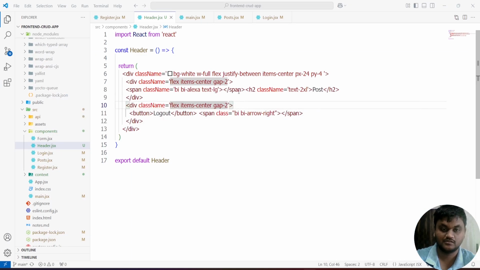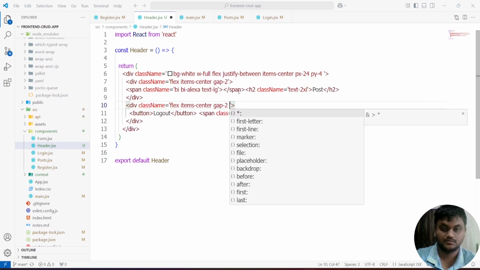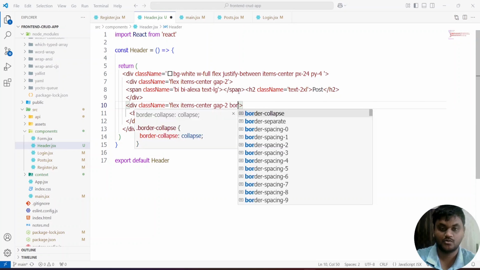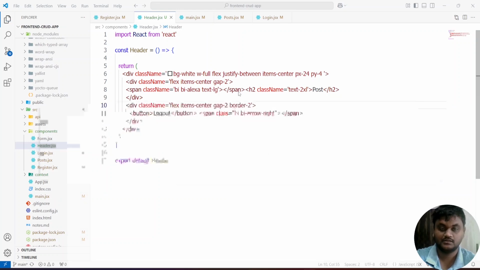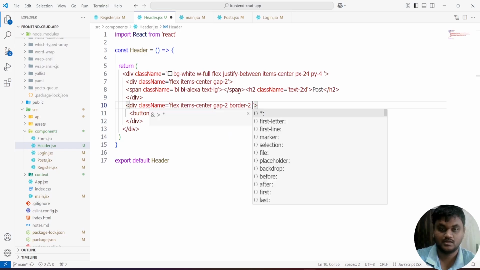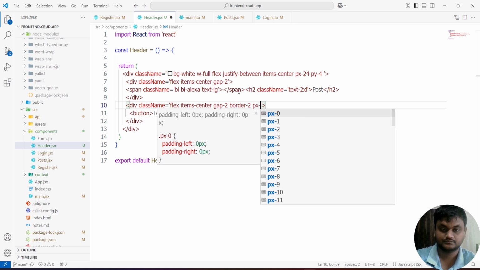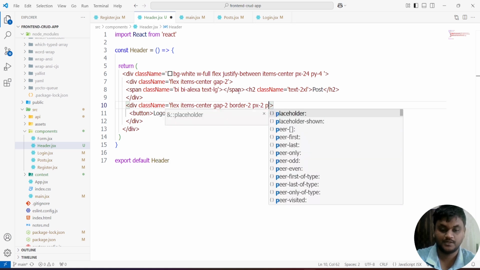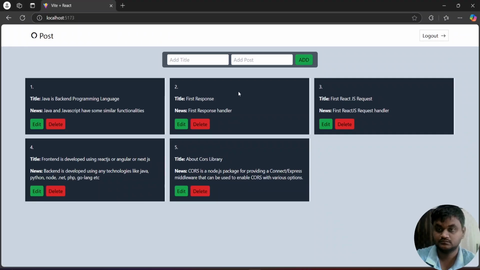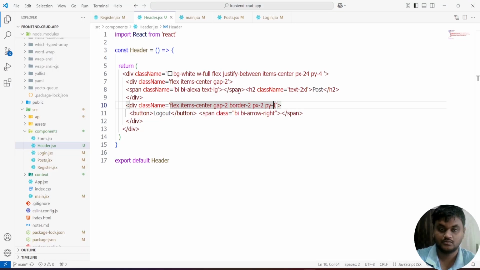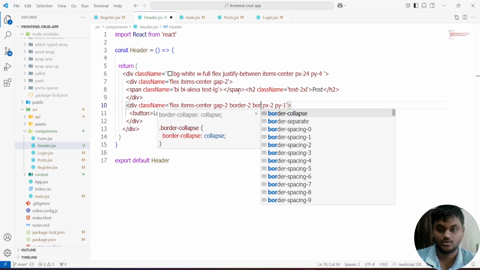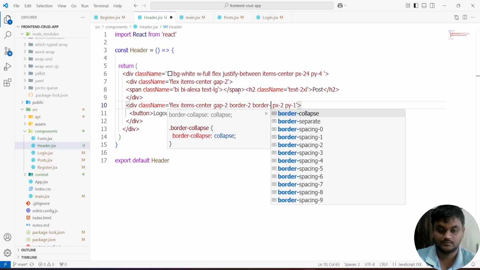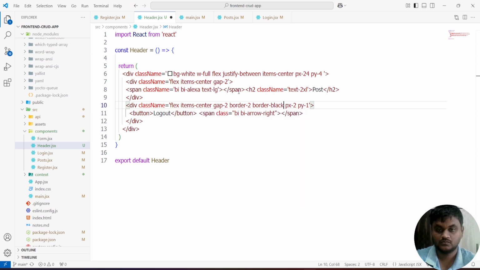I'm going to change this here: make it a border of 2 pixels, padding 2 and py 1, and change the border color to black.